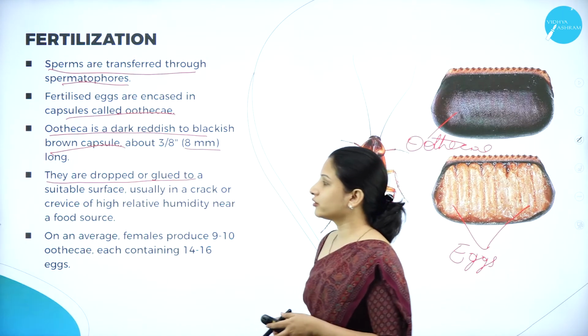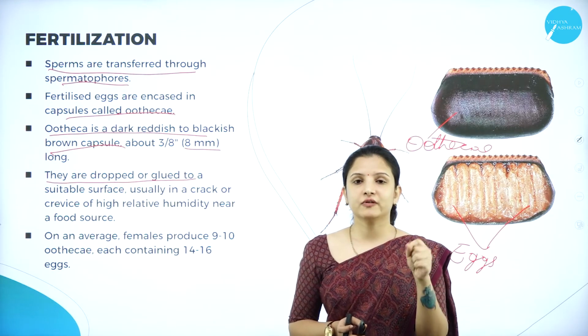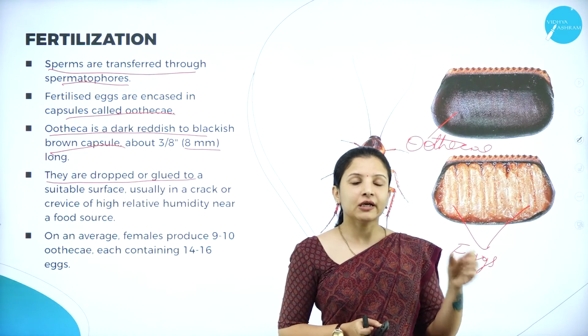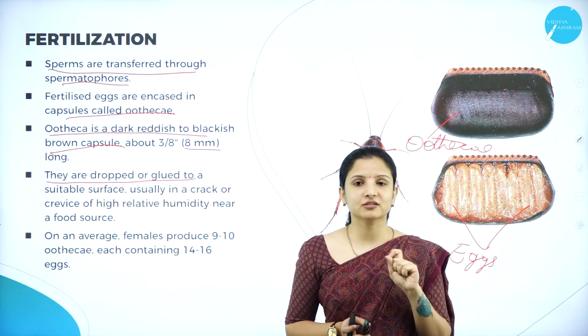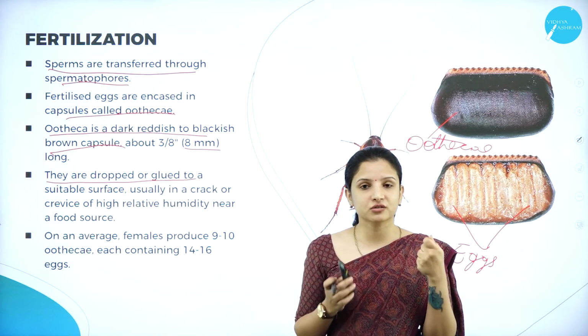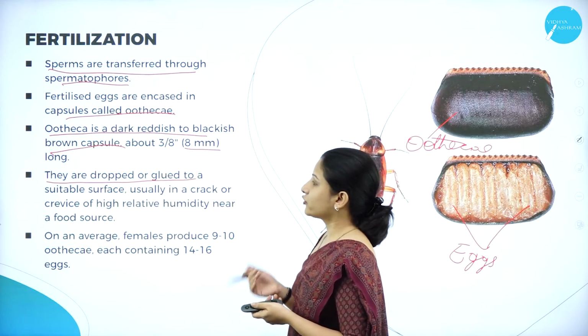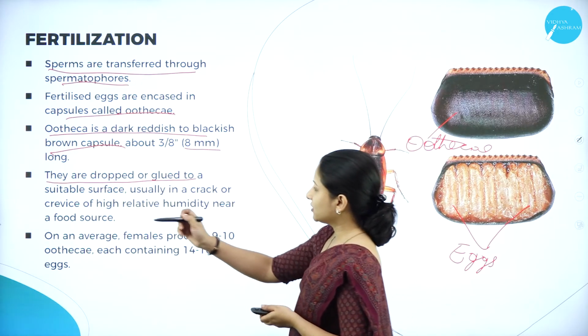So they are dropped or glued to a suitable surface. Sometimes when you're cleaning the house, when you find an ootheca like this, it is very hard to remove it, right? It is very hard. However much you take a stick and try to poke it, it is so hard, as if it is glued to the surface. So it is dropped or glued to a suitable surface.